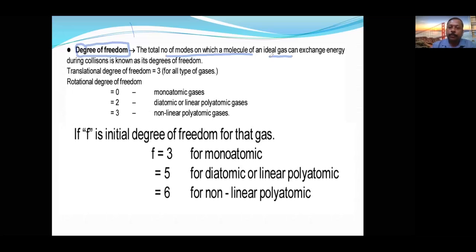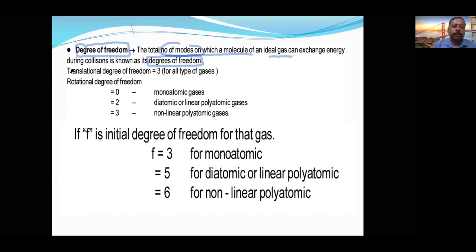So the ability to exchange energy during collision is known as degree of freedom. Degree of freedom is simply the number of modes. During collision, how many modes can the molecule of an ideal gas exchange?